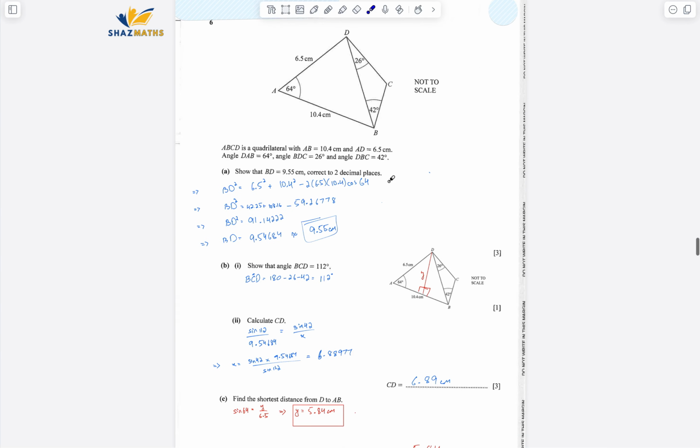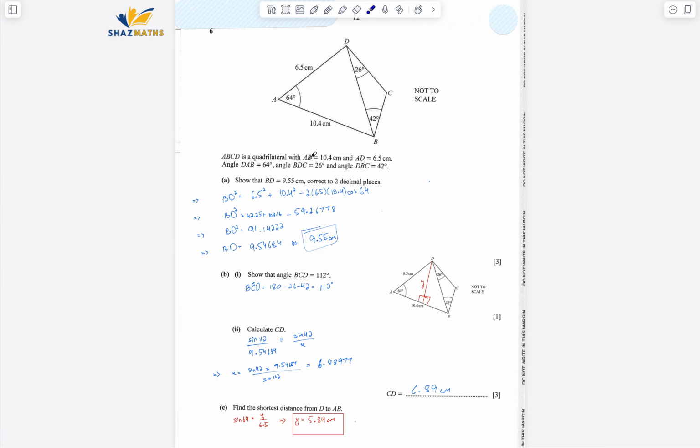Question number 6. ABCD is a quadrilateral with AB equals to 10.4 and AD is 6.5 centimeters. Angle DAB is 64 degrees. Angle BDC is 26 degrees. Angle DBC is 42 degrees. Show that BD is 9.55 centimeters. So we have to show this BD.